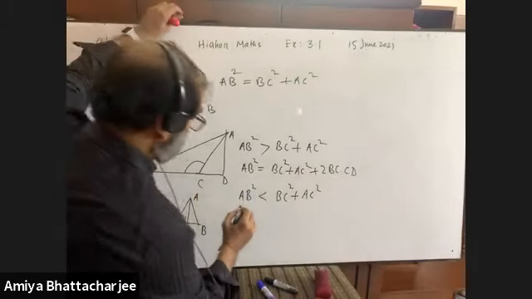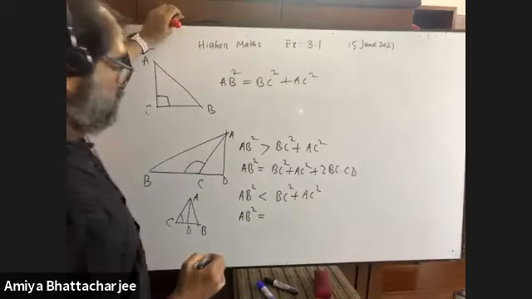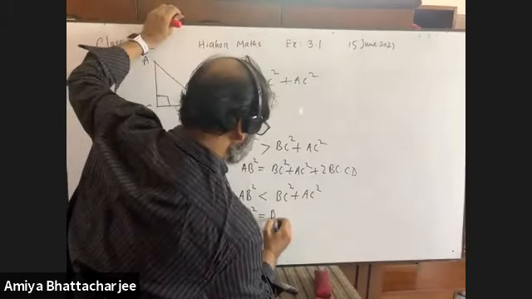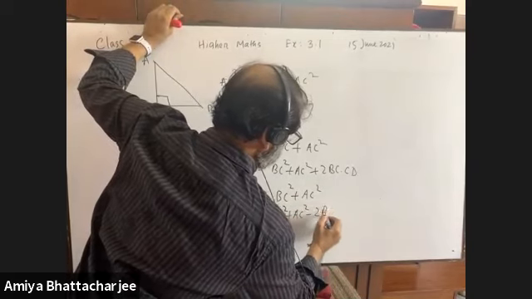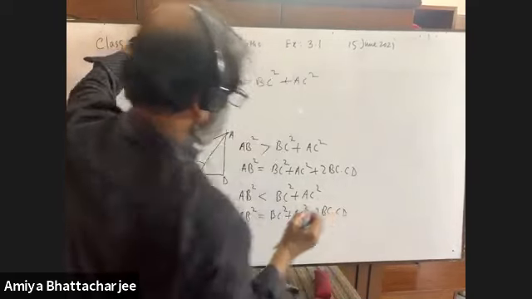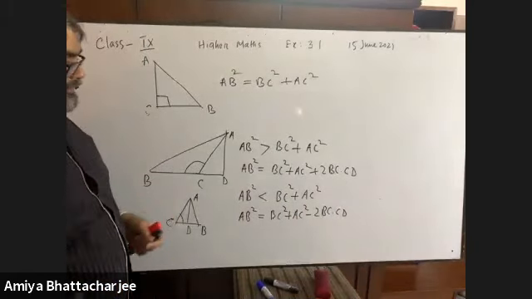That means AB square is equal to BC square plus AC square minus 2BC into CD. Is it? Yes, sir. Okay.